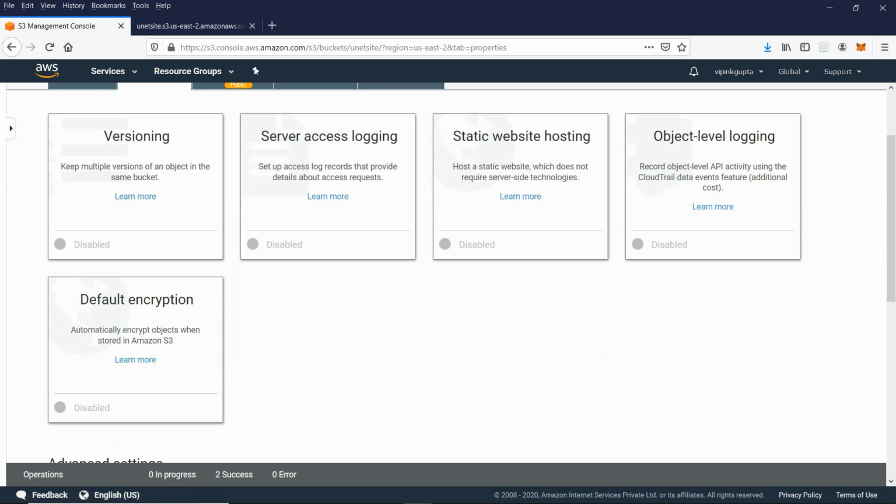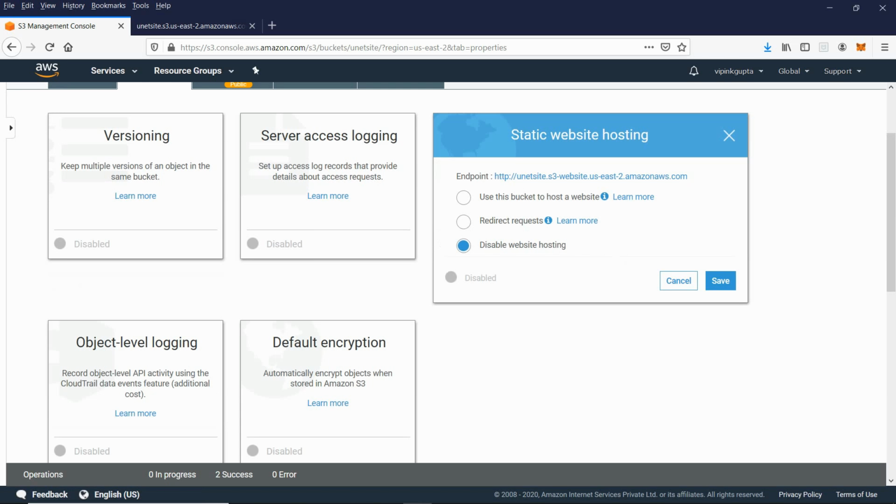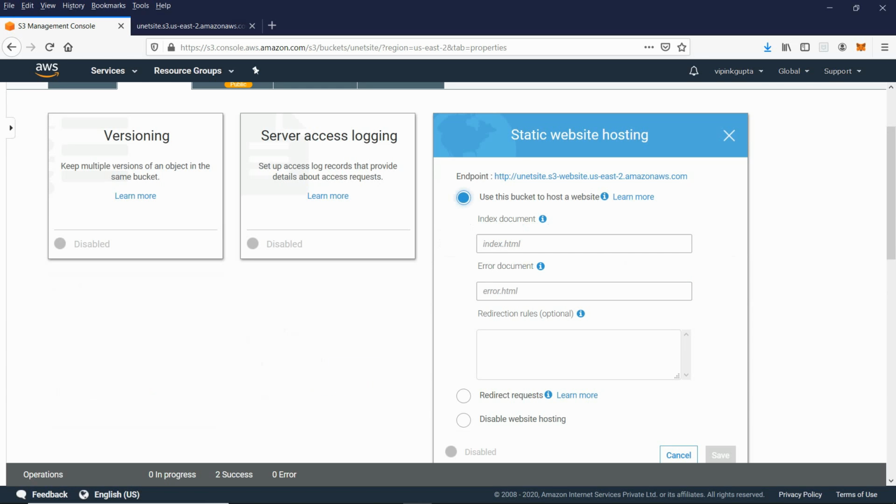Now it is disabled, so I will click on this and enable web hosting. I will say use this bucket to host a website. Now what will be the main file's name? Index dot html, it could be anything, but we are using index.html and error.html.